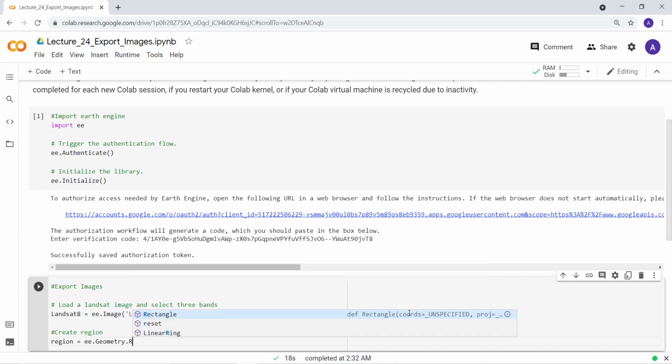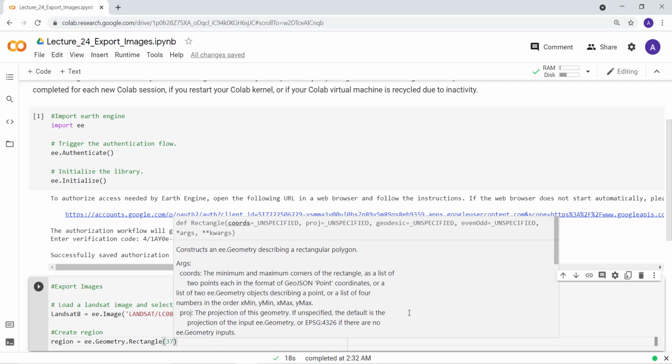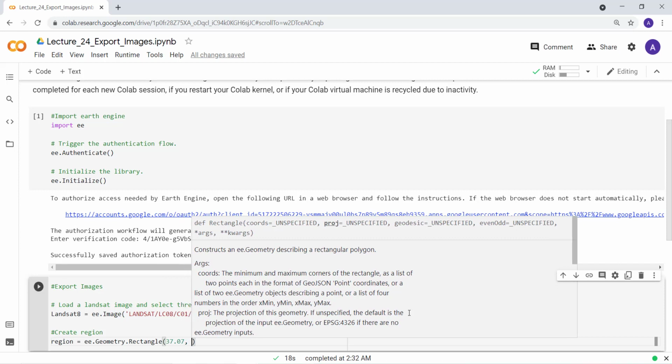Okay, and then rectangle. Actually, I'll create a rectangle instead of a point. And then I'll provide the coordinate information for that rectangle that I'm creating.